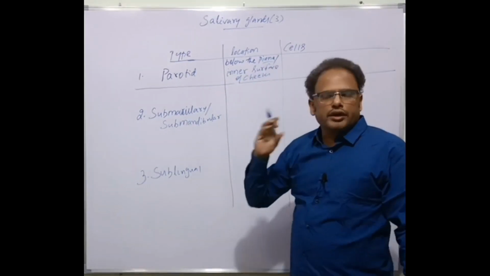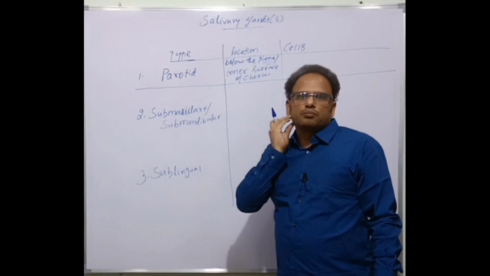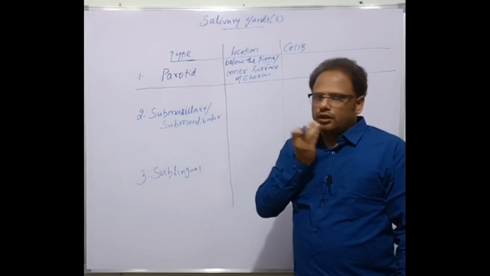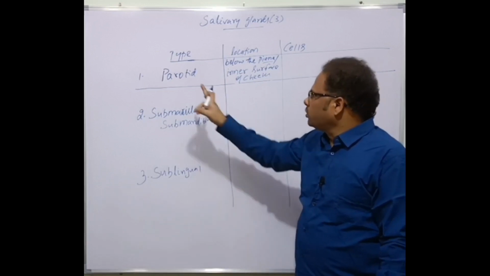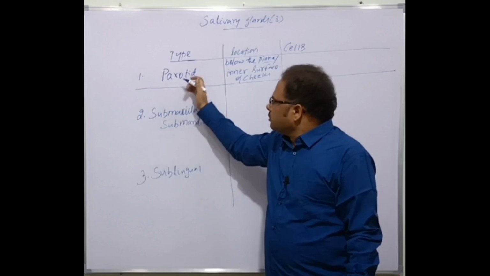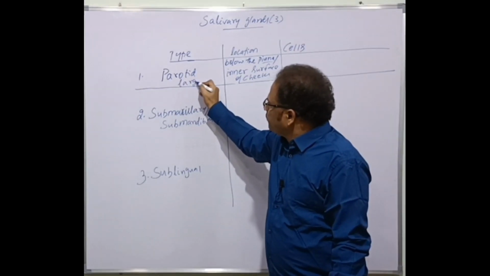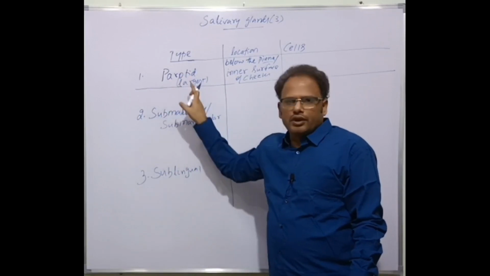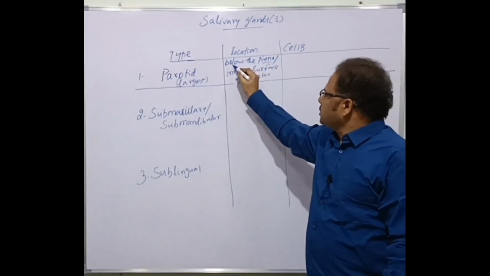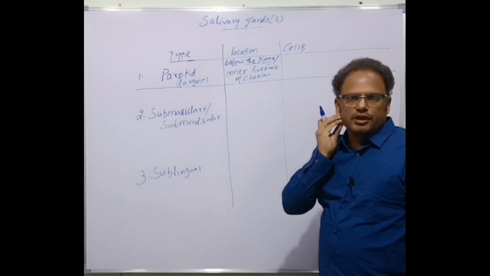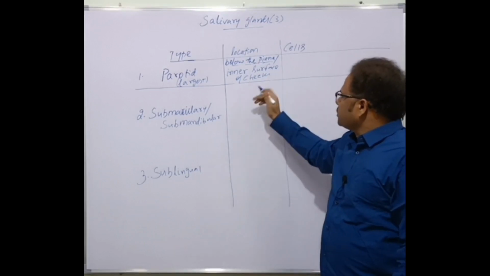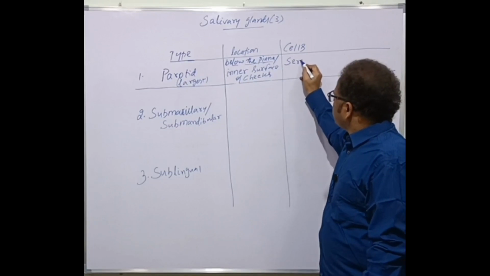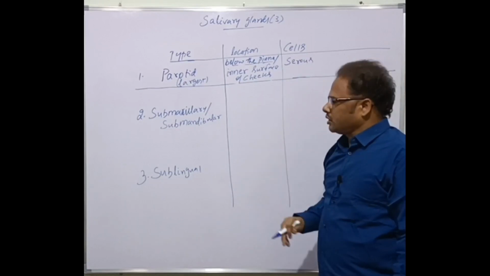Pinna means the external ear, isn't it? So below the pinna and the inner surface of the cheeks, one on the right side, the other on the left side, a pair of parotid salivary glands are present. These are the largest salivary glands of the three, and they consist of serous cells.